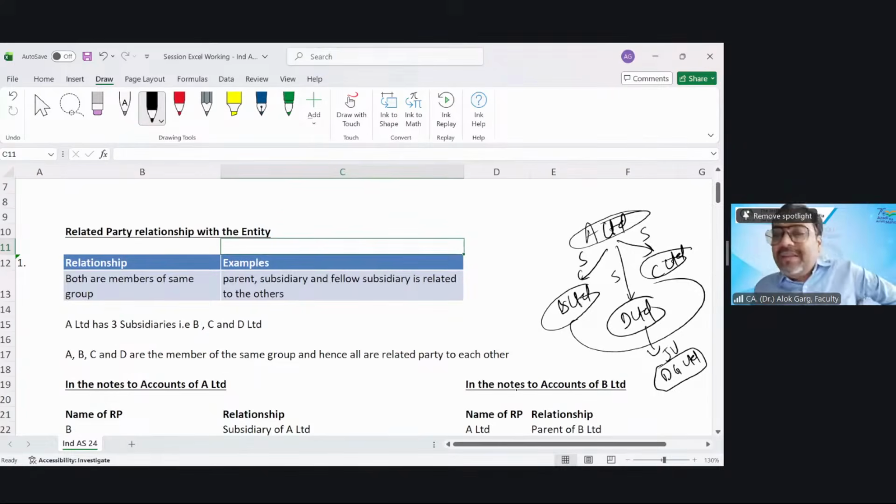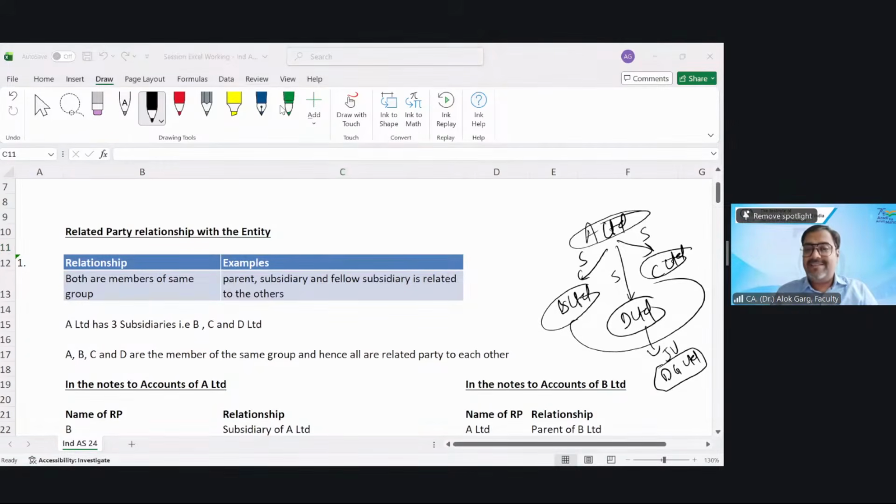Now tell me, if A Limited will prepare the balance sheet in the notes to accounts, who will be the related parties? Of course, B, C, D are there. Whether DG will become the related party? Yes, the associate and JV of the member of the group will also become the related party of all entities, right? So, what relationship will A Limited show? A Limited will show associate of the subsidiary entity or JV of the subsidiary entity.